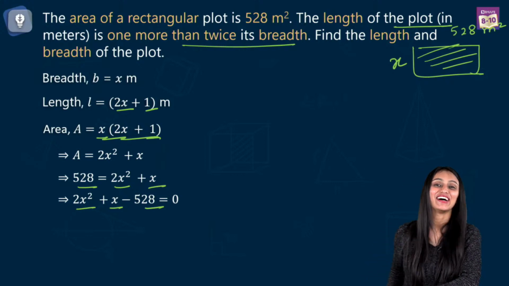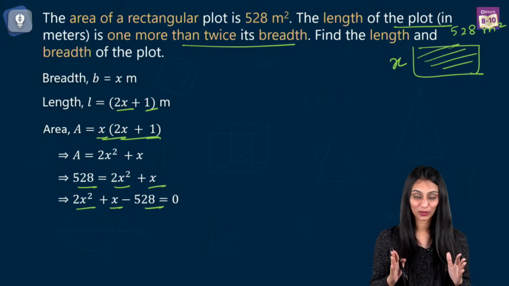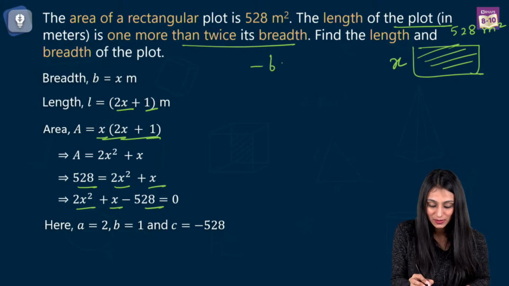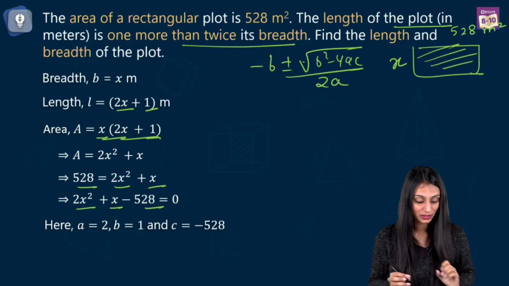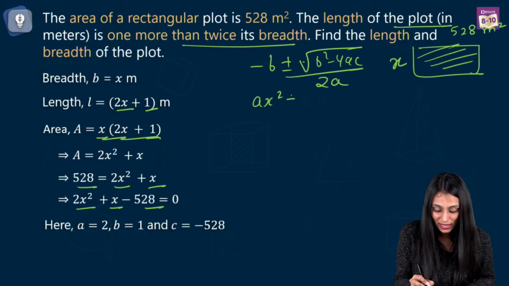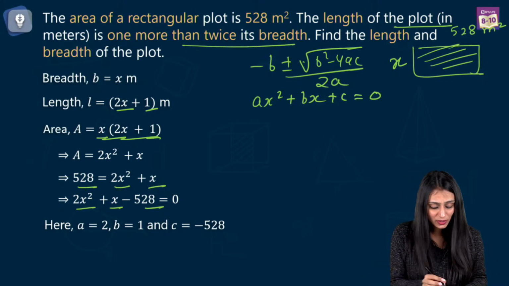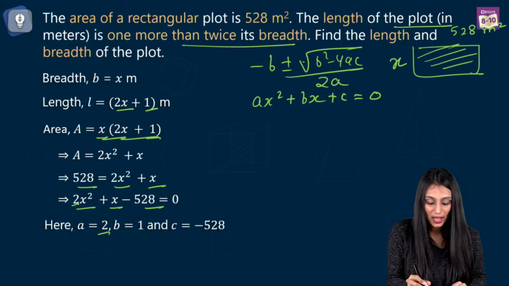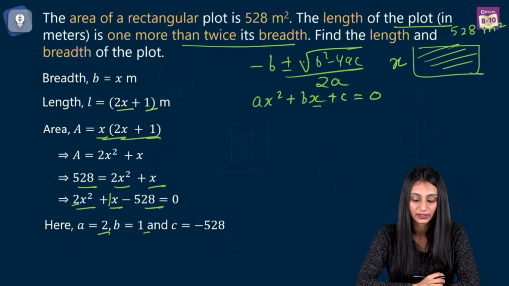Thank you. All right. So this is the quadratic equation that we have. I'm just going to use the quadratic formula over here, right? So what is the quadratic formula? Quadratic formula is minus b plus minus square root of b square minus 4ac by 2a, right? I need the values of a, b, c over here, right? So what is the general form of quadratic equation? That's ax square plus bx plus c equal to 0, right? So here, what is written with x square? That's 2, so a is 2. Just compare it with the general form. What is written with x? Here with x we have 1, so b is going to be 1.